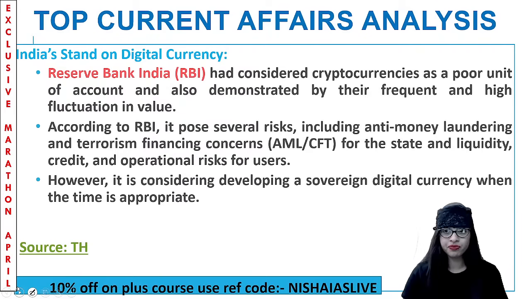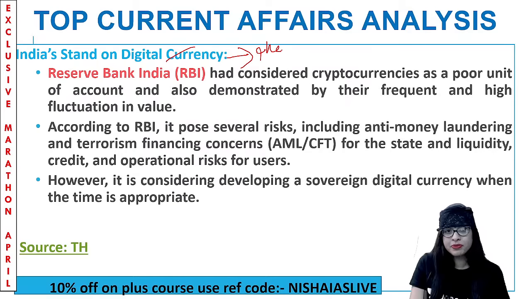considered cryptocurrency as a poor unit of account, and this is demonstrated by their frequent and high fluctuation in value. We don't trust cryptocurrency. When people started investing, they said it is an illegal way of investment. Then they said it's a legal way, and a lot of private cryptocurrencies were banned by the government because of so many collaterals found out.